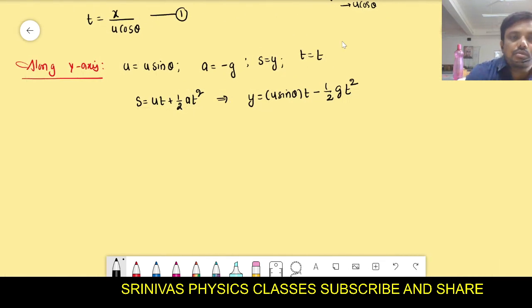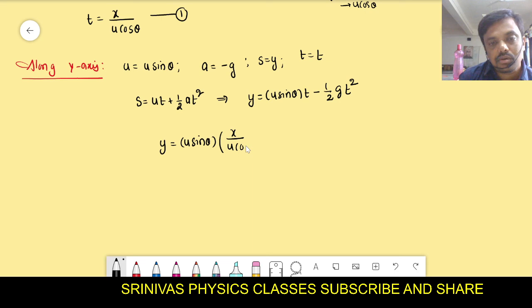Now let us substitute equation 1 in this equation. Then y = u sin theta into t, where t is, from equation 1, x by u cos theta, minus half g, where t is x by u cos theta whole square.